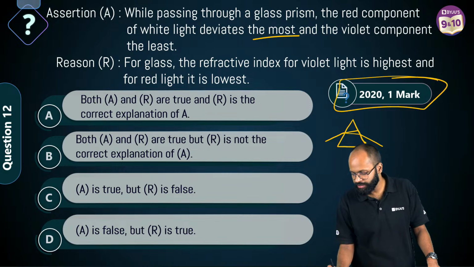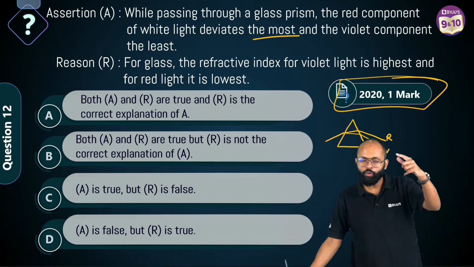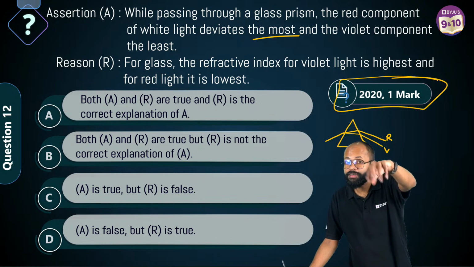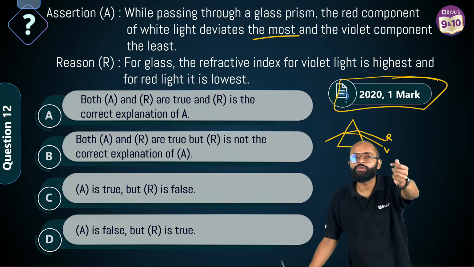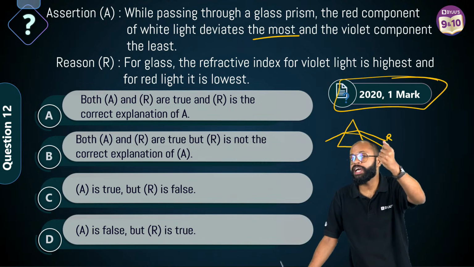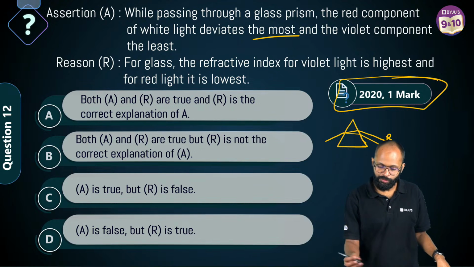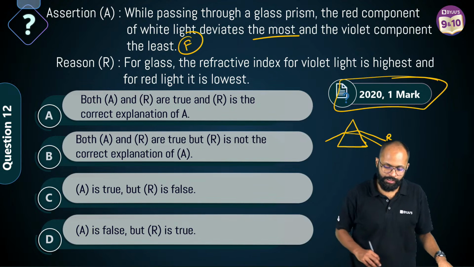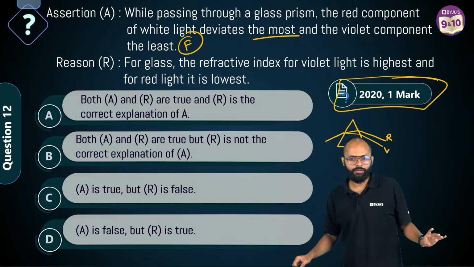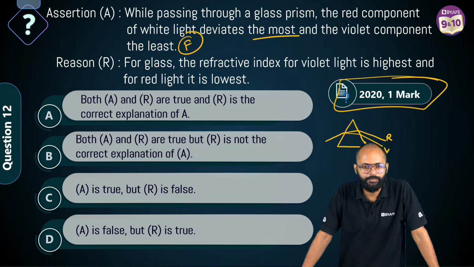And which will deviate the least will come on top. ऊपर क्या होता है red, नीचे क्या होता है violet. So which color deviates the most? Sir, violet. Violet bends the most, scatters the most. Red bends the least, scatters the least. अरे गलत है भाई, ये तो assertion तो गलत बोल रहा है, झूठ बोल रहा है, ये झूठा है एक नंबर का, right?